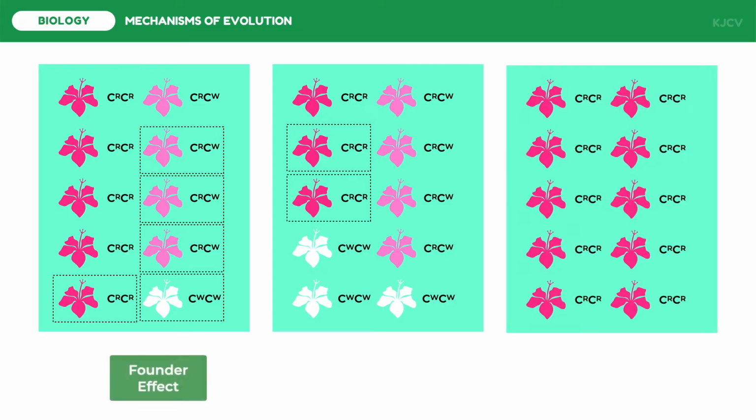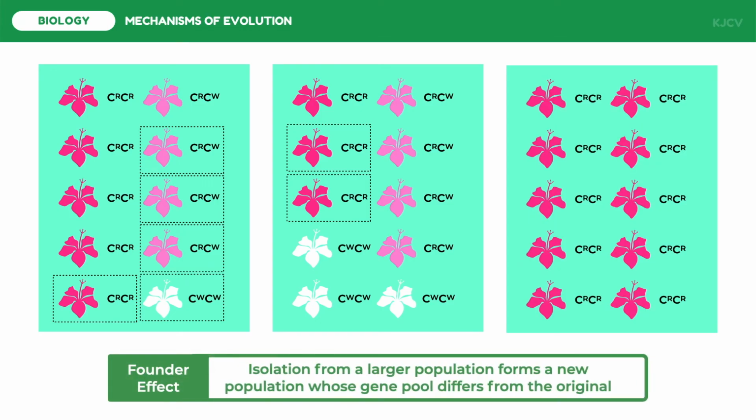This is what we call the founder effect. This happens when there is an isolation from a larger population that forms a new population whose gene pool differs from the original. In this example, an allele is lost from the gene pool, but it is a matter of chance that the allele for white is lost and not the allele for red.